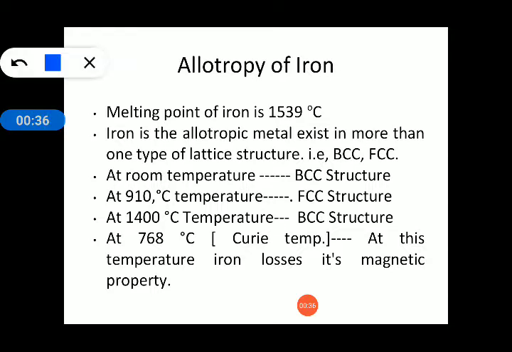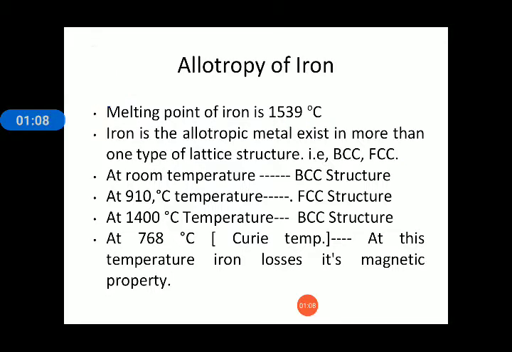Before starting this topic, we must know about the melting point of iron. The melting point of iron is 1539 degree centigrade, and iron is an allotropic metal that exists in more than one type of lattice structure, that is BCC, FCC and again BCC. At room temperature, iron has the BCC structure.